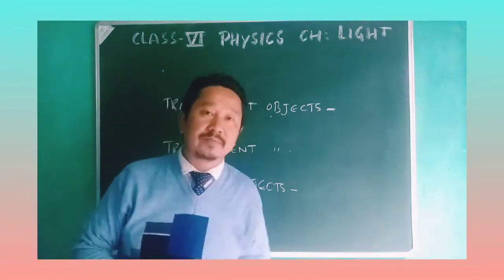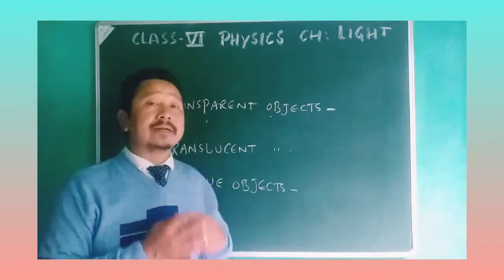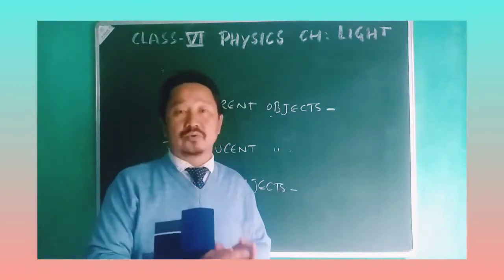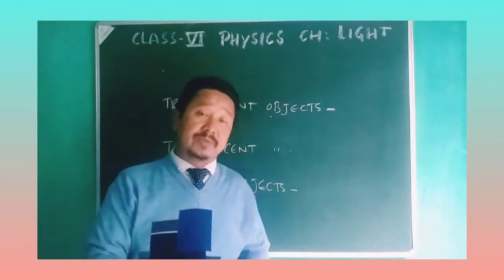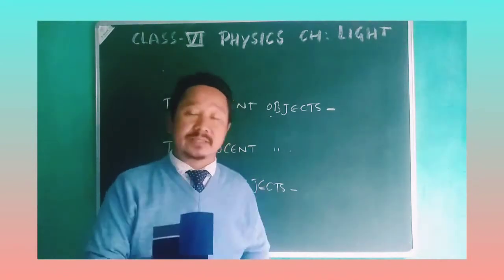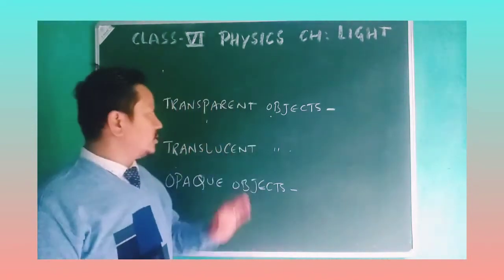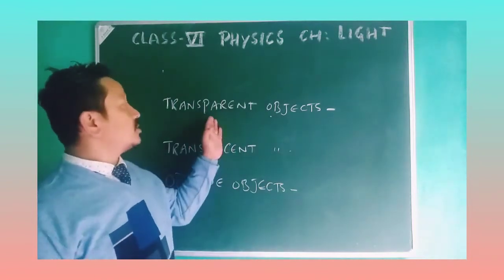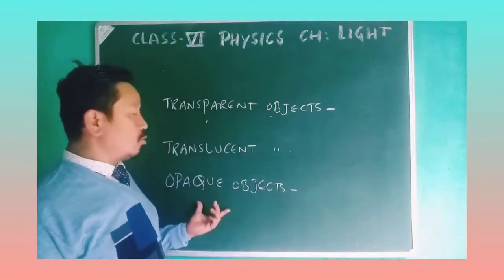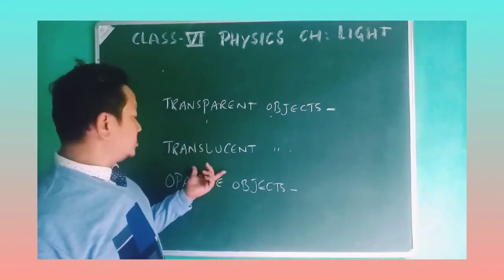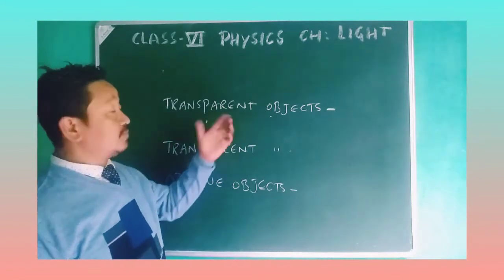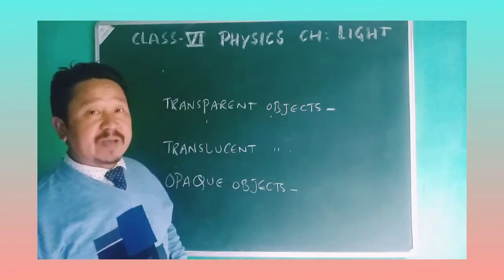In some of the objects, the light cannot pass through. So on the basis of that, there are three kinds of objects: transparent, translucent and opaque objects. Please remember the spellings also.